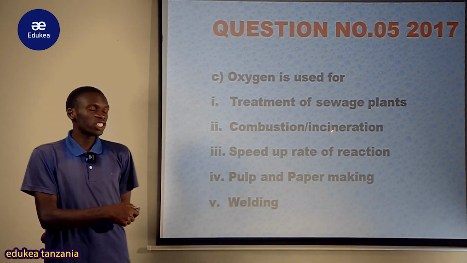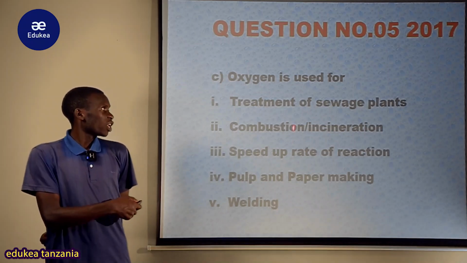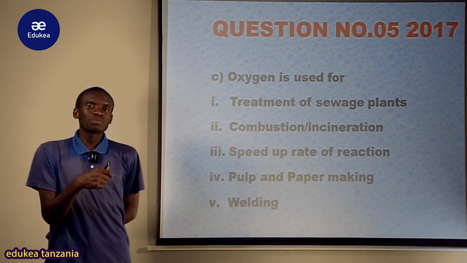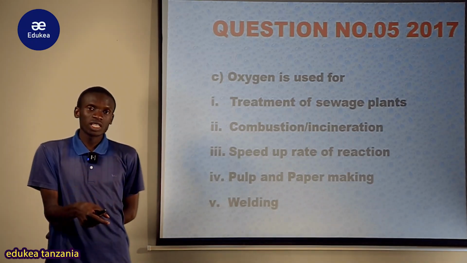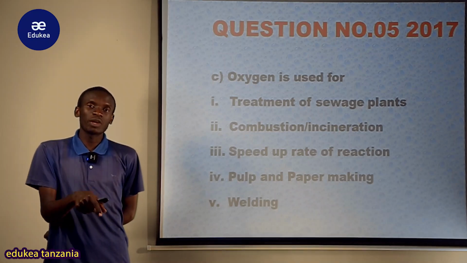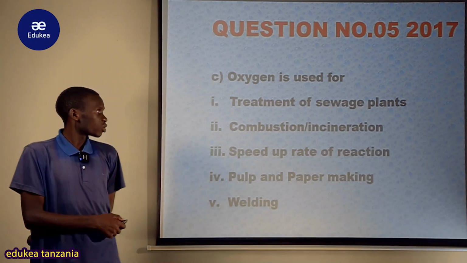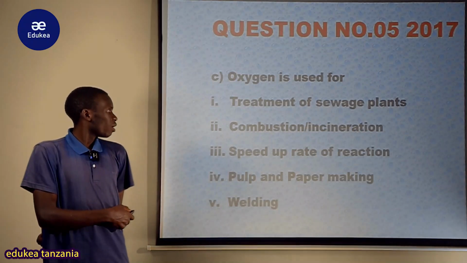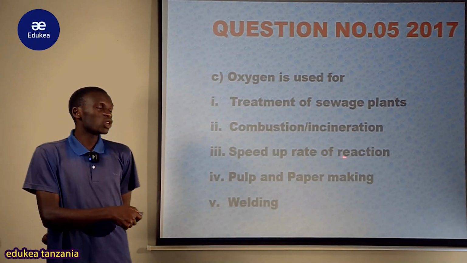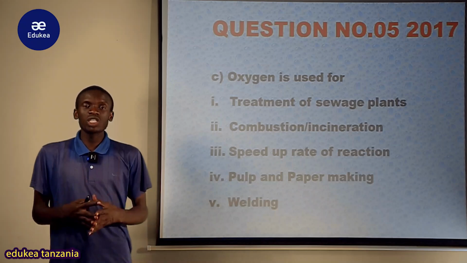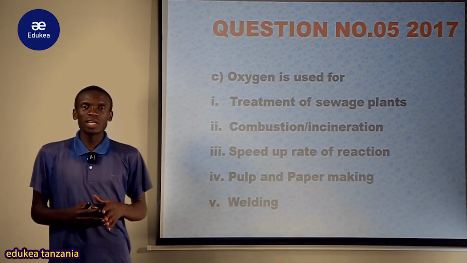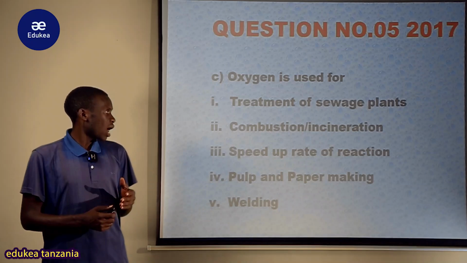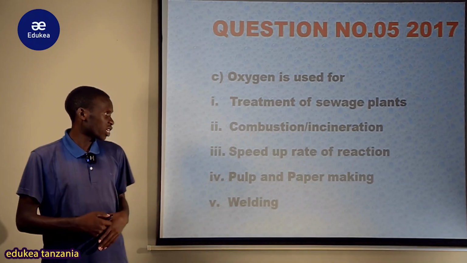Also combustion and incineration. As I've said, in combustion, oxygen gas is used as a source of heat or a source of flame or fire, in order for a substance to burn. Also, it speeds up the rate of reaction. Oxygen gas is used as a catalyzer to speed up the rate of reaction. So this is among of application of oxygen gas.